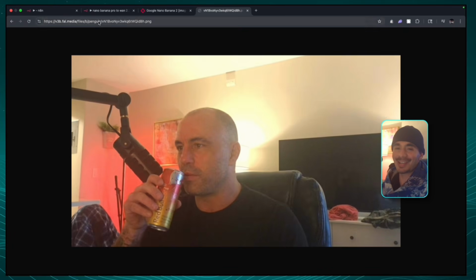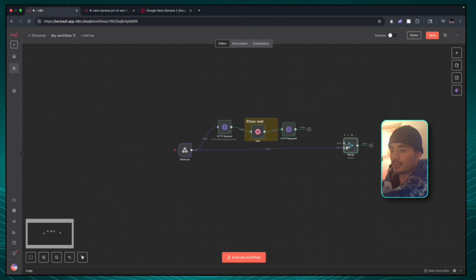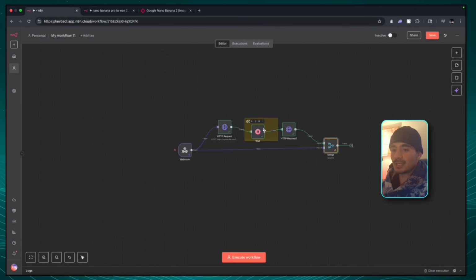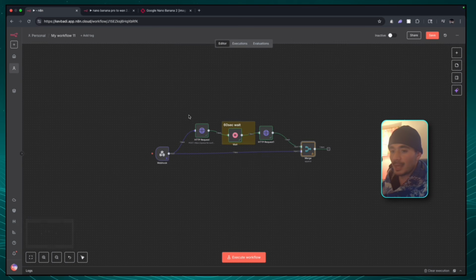All right, so it's all set up to move on to the next step. All we have to do is map this into the merge node, and now the merge node should have the video and the new image data. Since the HTTP request for the Nano Banana workflow is good, we can pin all of those nodes, and we can run the merge node.